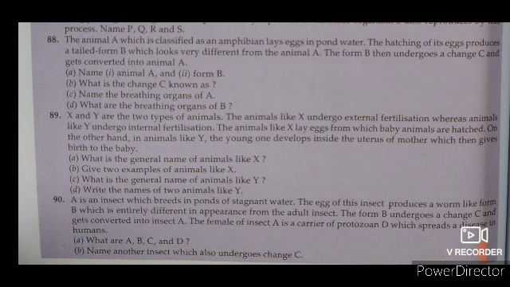So dear students, now we read question 89. X and Y are two types of animals. Animals like X undergo external fertilization, whereas animals like Y undergo internal fertilization. Animals like X lay eggs from which baby animals are hatched.